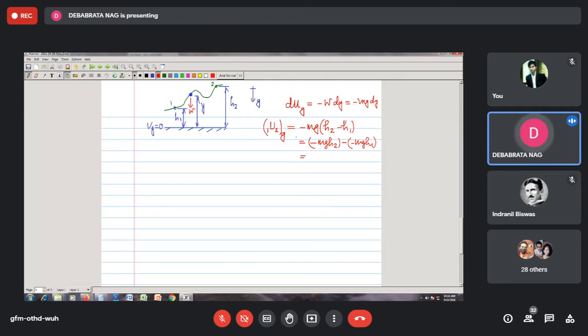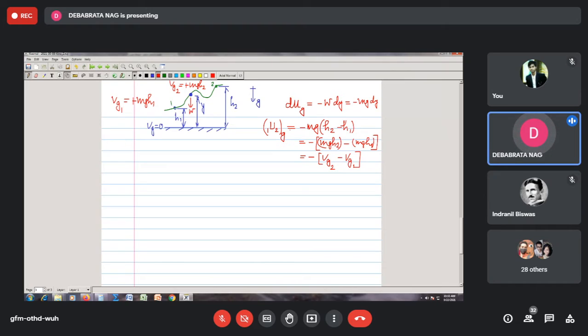Instead of writing it in this format, I can write it this way: it is minus (mg h2 minus mg h1). Correct? Or I can say that this is Vg2 minus Vg1, because you remember Vg1 is plus mg h1, and Vg2 is equal to plus mg h2. So we define it in this manner.